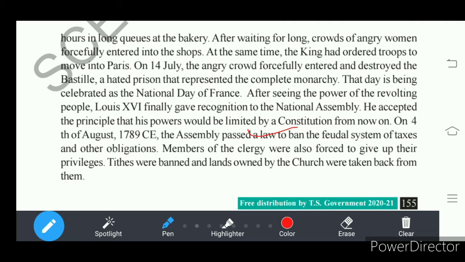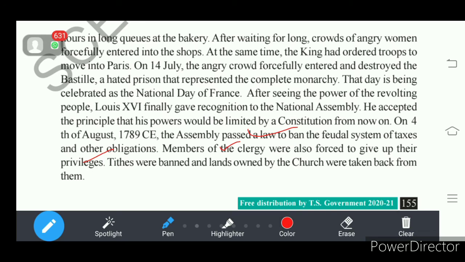Okay, and one more act was also passed by this National Assembly, that the clergy, that means church officials, were also not allowed to impose taxes on the peasants. It also banned the special privileges given to them. What are the special privileges?